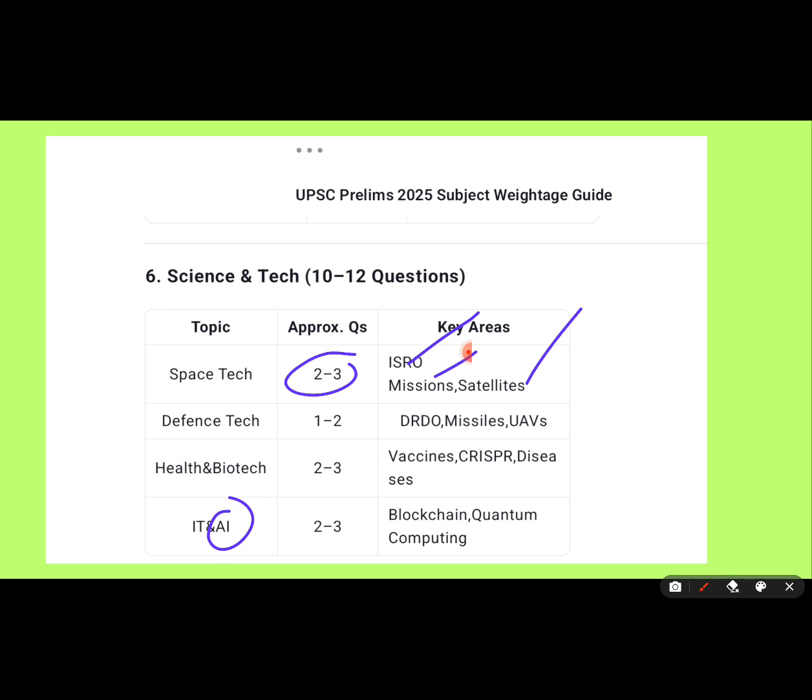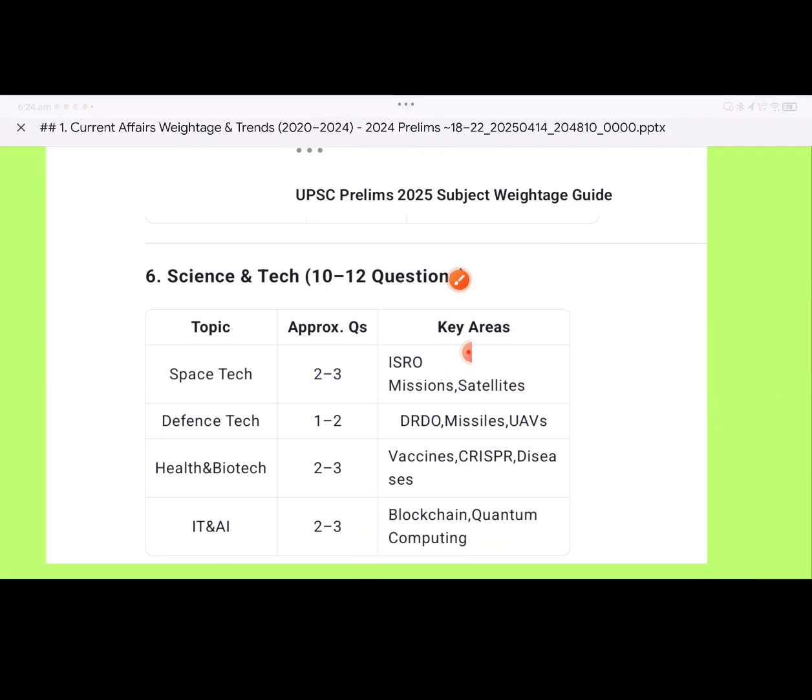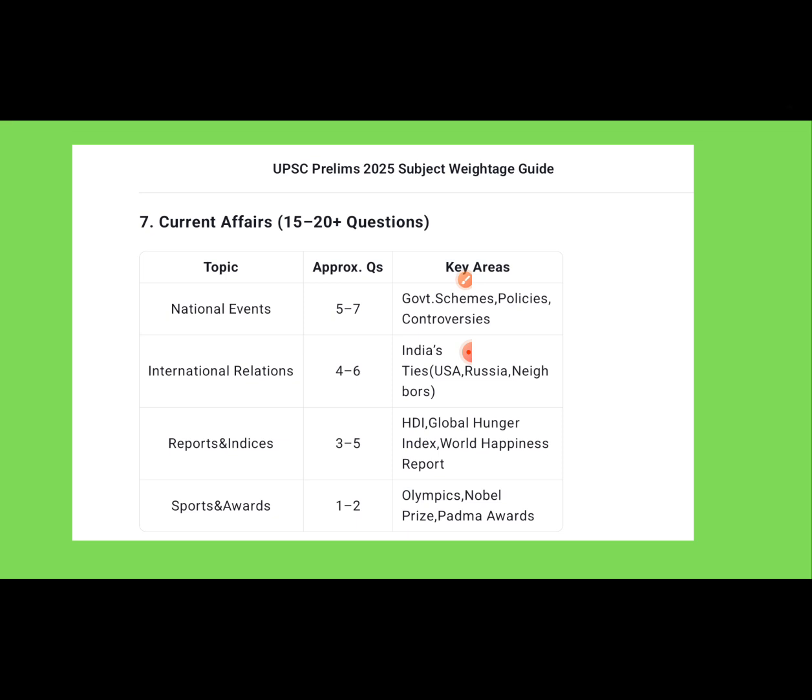Same way, the astronauts who came back from the International Space Station, I can expect a question from that also. Defense technology: DRDO, recent missions of DRDO, missiles. Health and biotechnology also get 2 to 3 questions, vaccines. So for all this, focus more on current affairs. If you read current affairs for this, you can write all the answers for this. Even AI also.